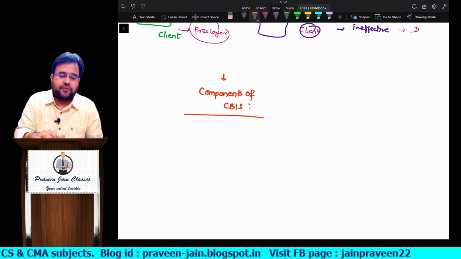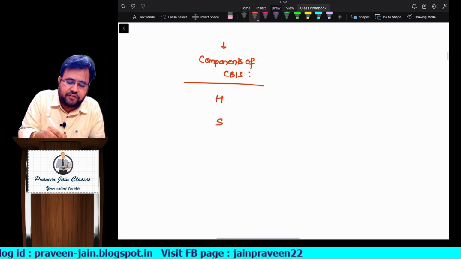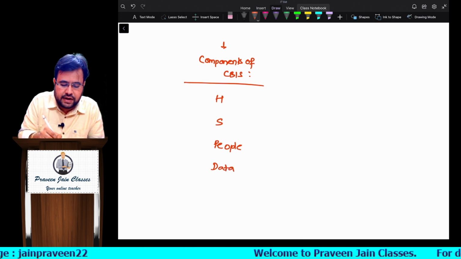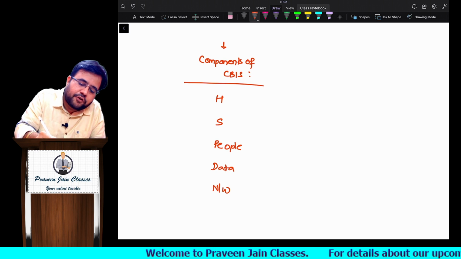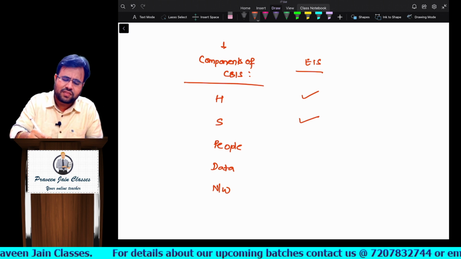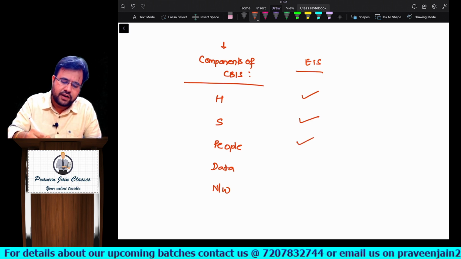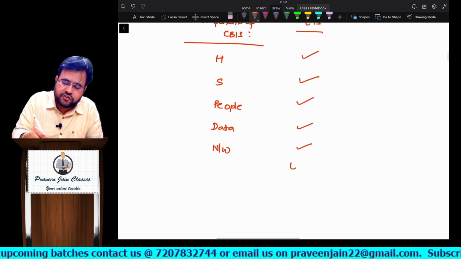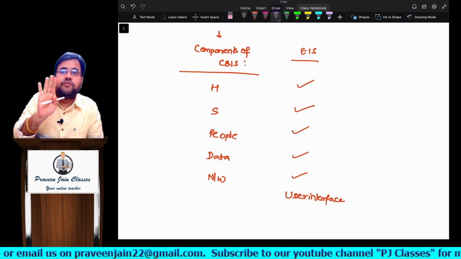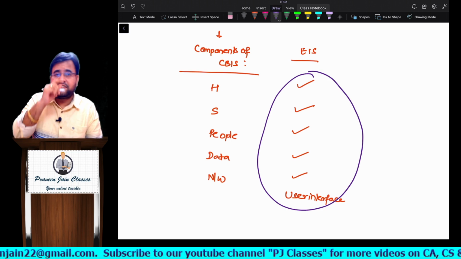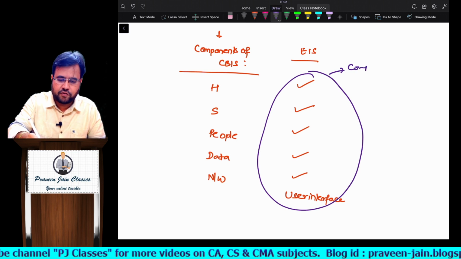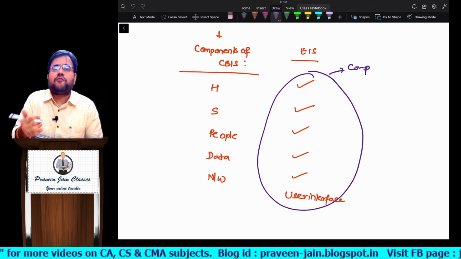So every computer based information system will have hardware, software, people, data given as input, and then you have network. Now if you remember, for EIS it is more or less the same answer: hardware, software, people (the word is missing, but still I told you to write it), data, network. One additional word here was user interface. Though the material may have only four components, no problem. If you write an additional point, there is no harm. But if you don't write all 4 points, then there is a problem, sir. So this could be your answer for components of EIS.